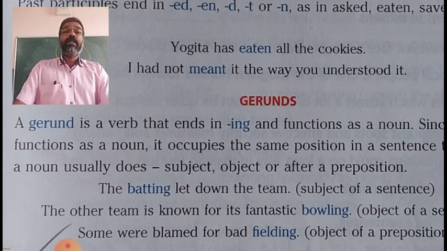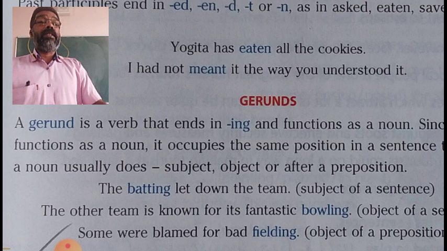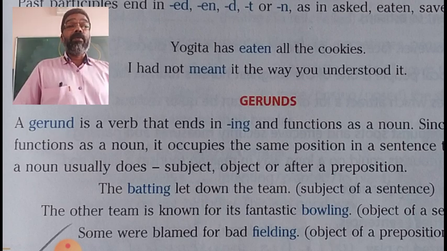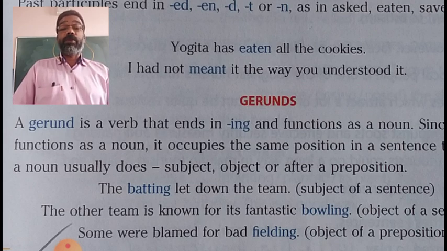That means usually the noun or pronoun used in a sentence would be functioning as a subject or object or object to a preposition. The same functions of a noun or pronoun will be carried out by a gerund also.